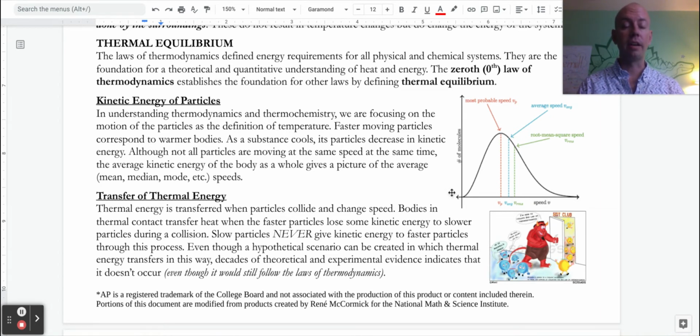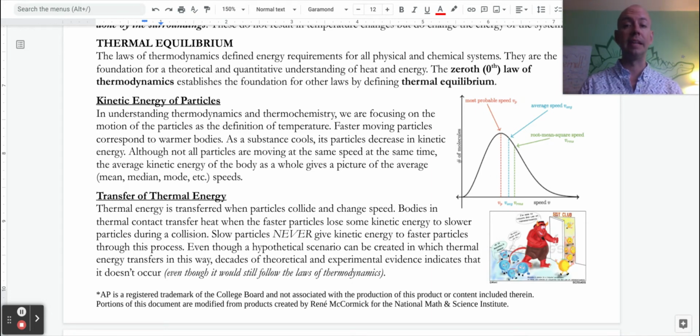The graph right here, a Maxwell-Boltzmann distribution, which is covered in other topics, kinetics, gas motion, etc., shows us this average kinetic energy or the speed of the particles versus the number of molecules. And as something is hotter or colder, we would see a slight change there. One thing that's important is no matter how hot or how cold our sample is, we're still going to have a spread of particles. There might be some that are moving slowly. There'll be some that are moving very fast, but most of them are moving kind of in this middle area.